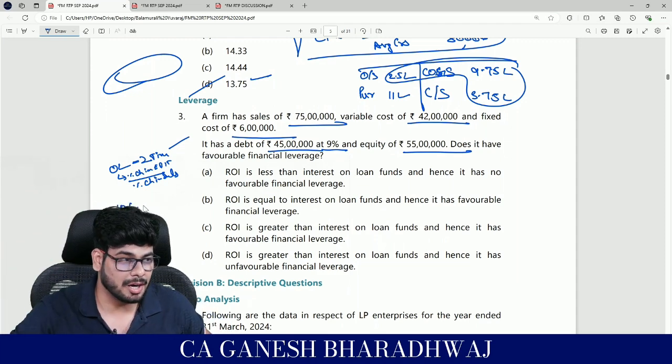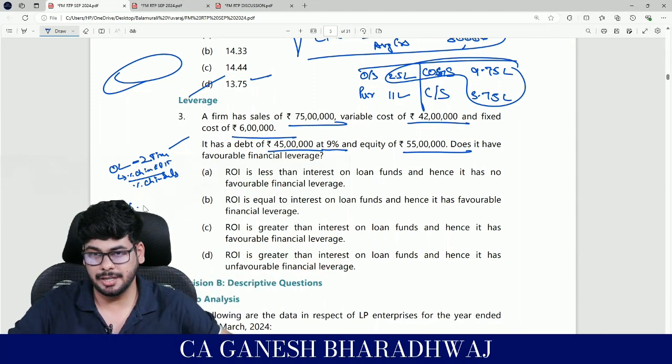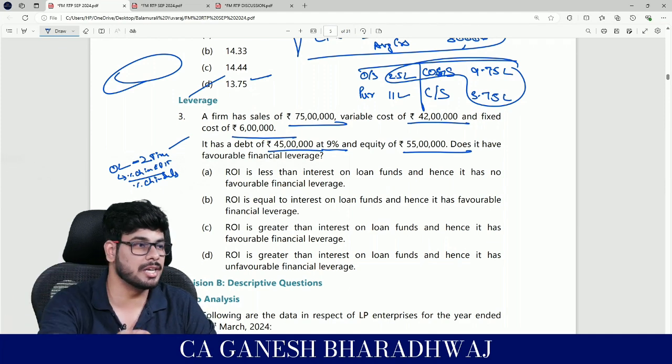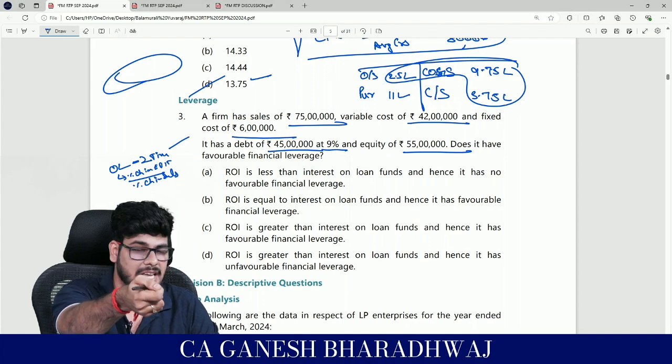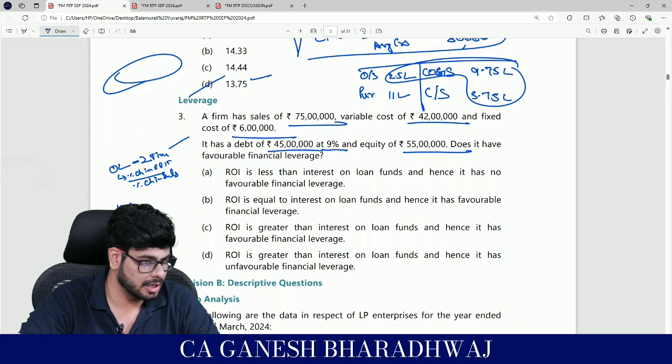So when you are in a growth stage, leverage will be in your favor. When you are in a decline stage, that same leverage will act against you. That's why it's a double-edged sword, right? A sword is generally sharp on one side. If it is also sharp on your side, if your enemy comes and pushes it back to you, it will kill you, right?